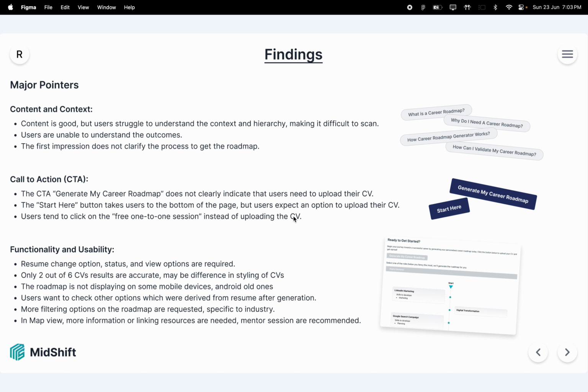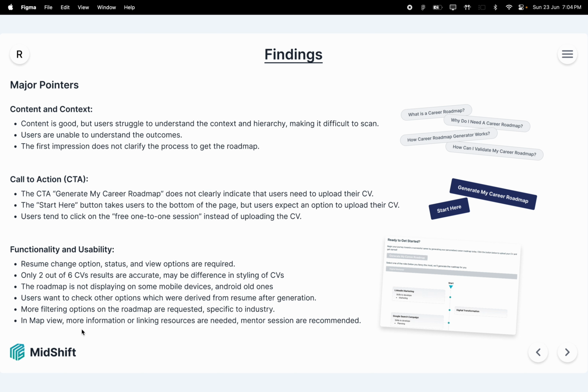Next is functionality and usability. I found that there should be an option to change the resume, know the status and view options which are required. Out of 6, only 2 results were accurate and there was no option to rerun it. The roadmap was not generating on some devices. On some older Android devices, the roadmap was not visible and was not loading up. Next, good to have suggestions are some more filters, more relatable roles and roles more specific to industry.